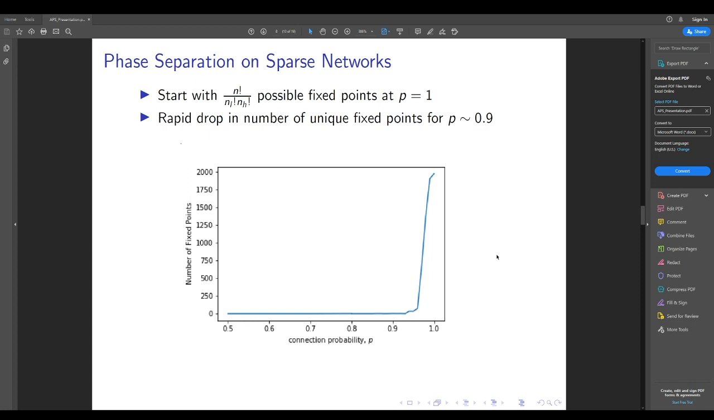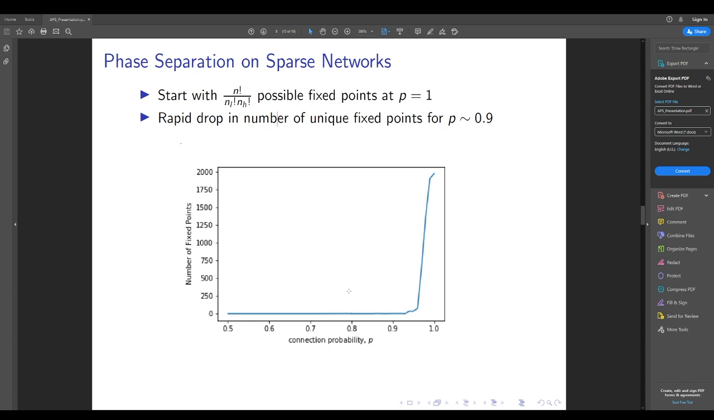The number of unique fixed points for a given set of parameters in sparse networks turns out to rapidly decrease as a function of the connectivity parameter P, starting at P equals 1 with this combinatoric relation I mentioned earlier, and rapidly decreasing at around P slightly greater than 0.9 to singular fixed point values. So this is kind of where we begin discussing the effects of network topology on the dynamical phases.